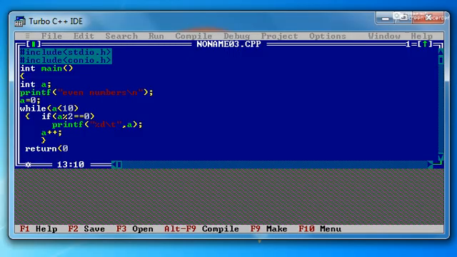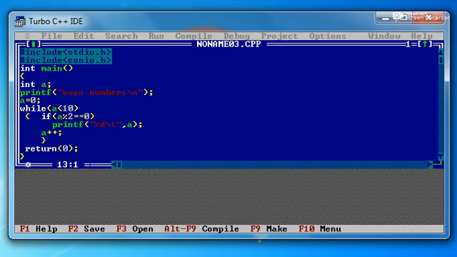So in the return statement we can return the value 0. Normally we have to return the 0 value if we are using int main. Whenever you are using int main, you have to remember to use the last statement as a return statement. So here we will execute this program.